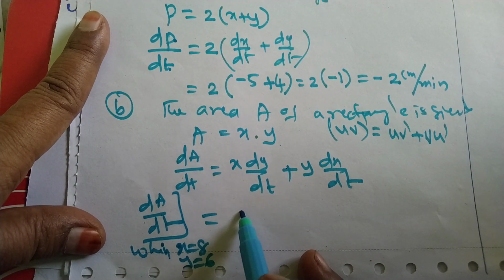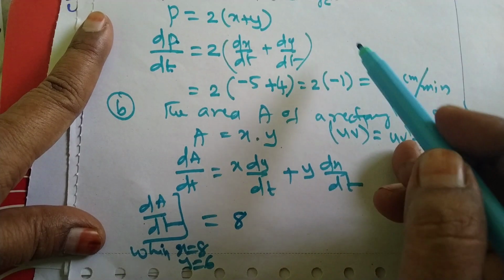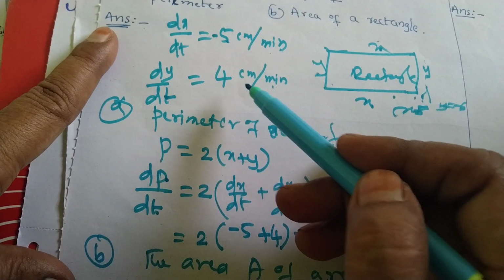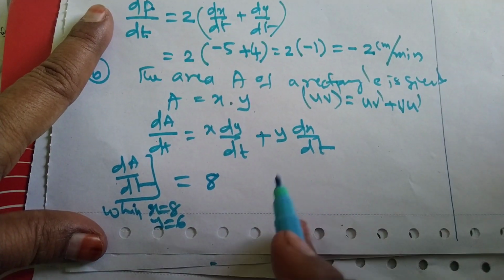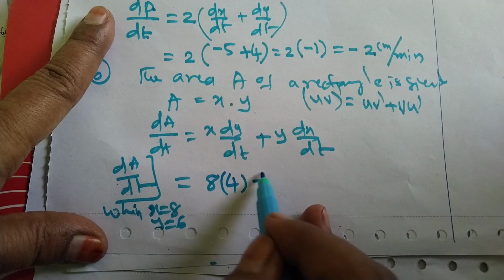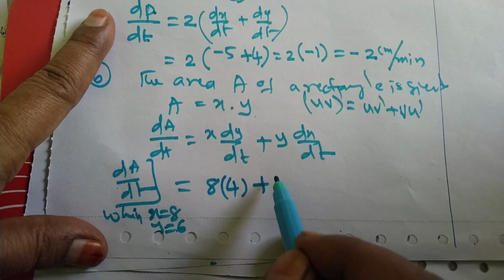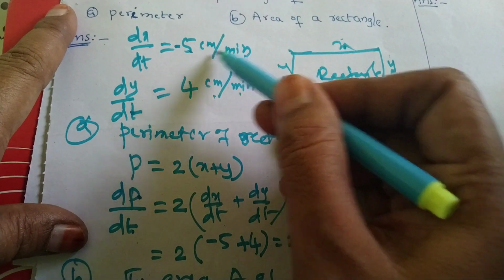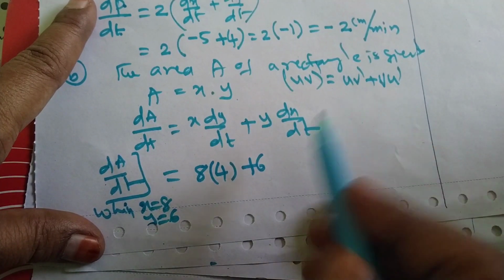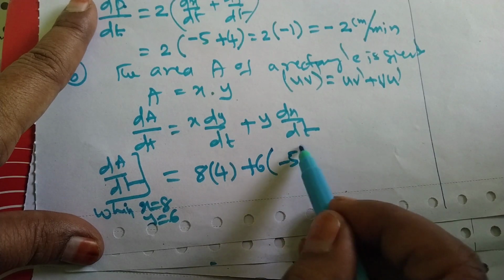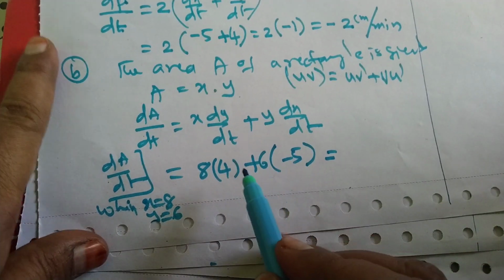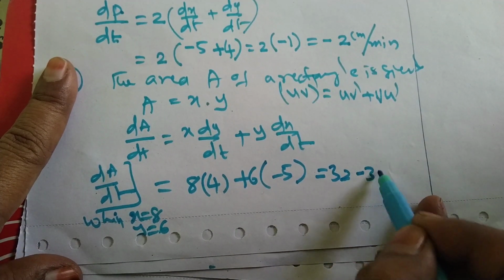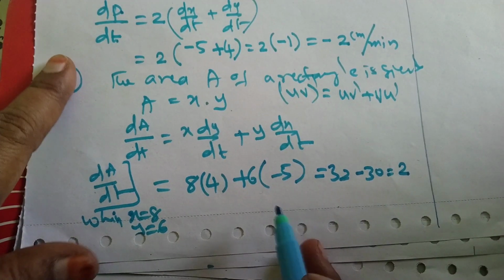So 8 dy by dt, here dy by dt is 4 centimeter, plus y it is given 6 and dx by dt is minus 5 centimeter. Put the value minus 5. This equal to 8 times 4 is 32 minus 30, that is 2.